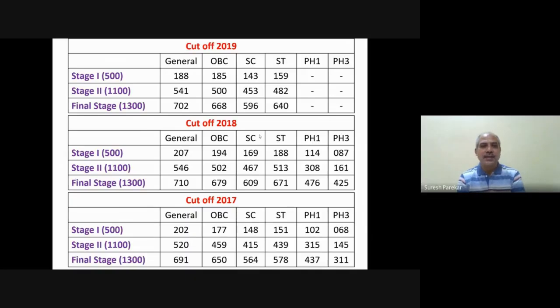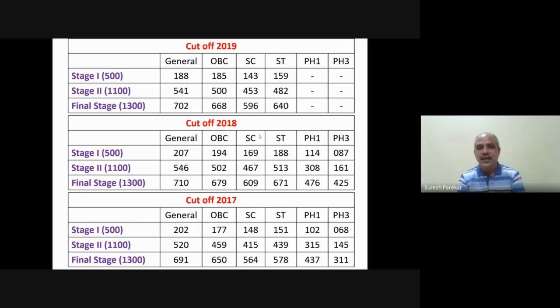Total of stages 1 and 2, and for stage 1 we have this as 702, out of 1300. So out of 1300, we have to get 702. 50% would be 650, and this is around 50 to 55%.